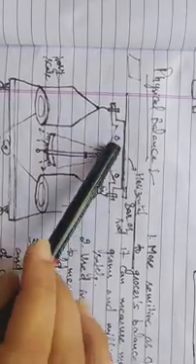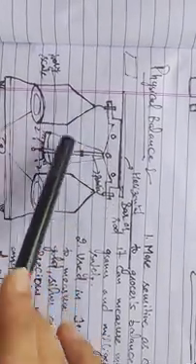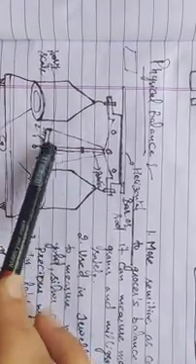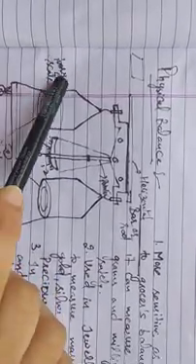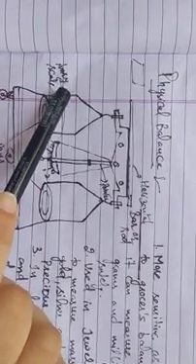This is the construction of the physical balance. A physical balance consists of a hard metallic horizontal bar which supports two pans at its ends. This is the pointer of the physical balance. This is the scale of the physical balance, also known as the ivory scale. Ivory is a hard material that is obtained from the teeth of animals, like elephant teeth. This can be made into a scale, so this is known as the ivory scale. The whole arrangement lies on a block, and these are the screws, also known as leveling screws, which are adjusted to level the